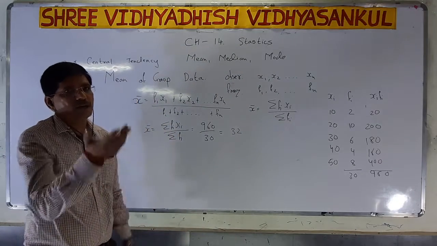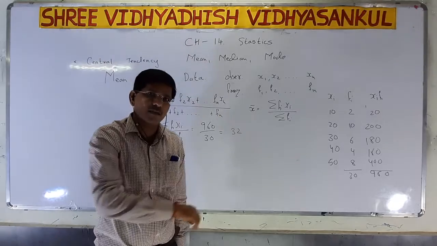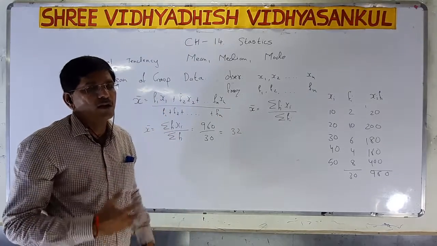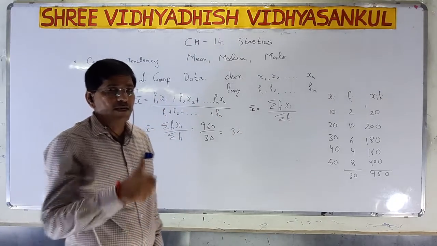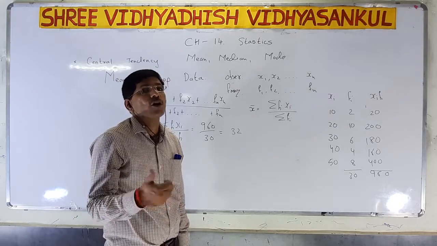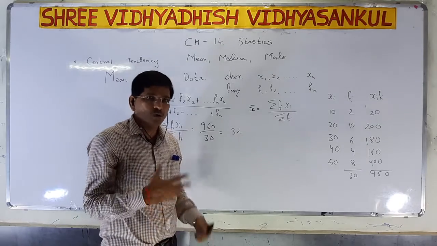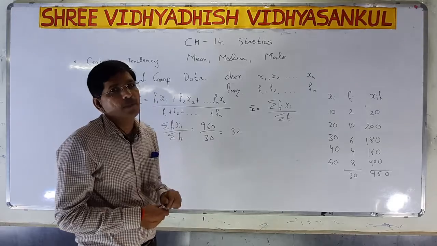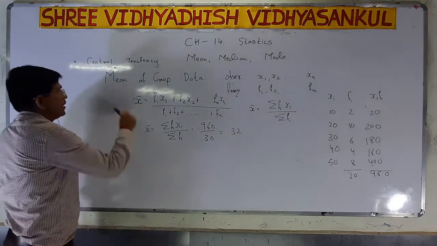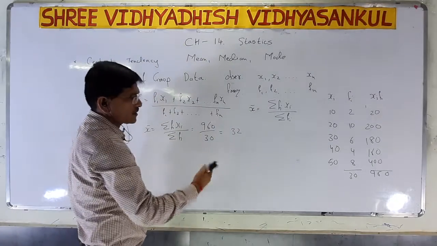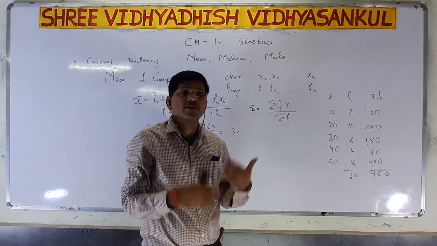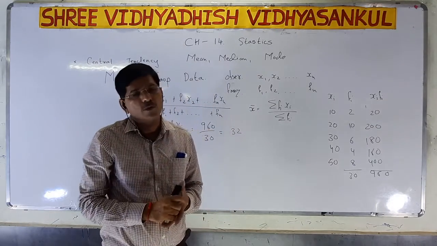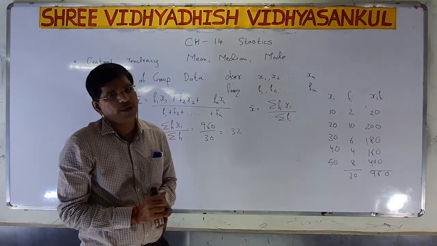Before we start the mean, we go to the 9th standard. In 9th standard, we found the mean of ungrouped data, not grouped data. In ungrouped data, how do we find the mean? Here we want to discuss the mean of grouped data, but before we start it, we have to understand the 9th standard formula for ungrouped data.